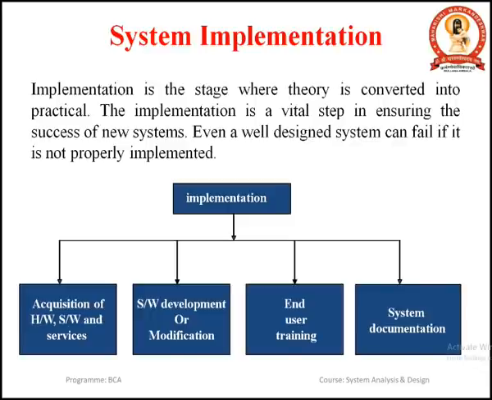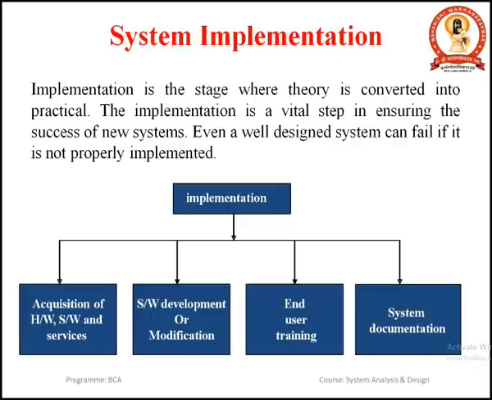After acquiring all the hardware and software, we will go through the training phase. We will train the users who are going to use that system in the organization to make the users familiar with the system and to adopt that system. During the training, we perform some modular training through which we can make users familiar and used to that system which is being implemented in the organization.